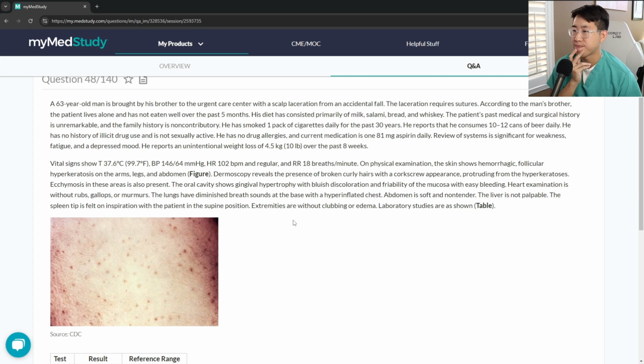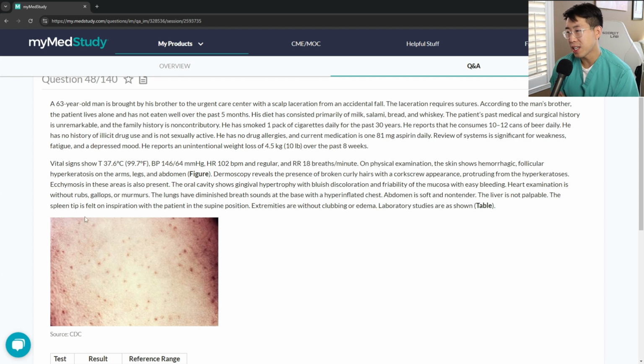Interestingly, gosh, I'm actually not super sure now because they're giving a lot of different options that could potentially go with AML. The fact that he's got gingival hypertrophy, easy bleeding, new petechiae, and a palpable spleen, that kind of stuff is making me think of AML.